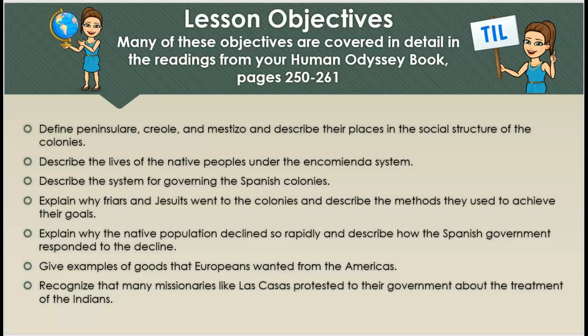Explain why friars and Jesuits went to the colonies and describe the methods they used to achieve their goals. Explain why the native population declined so rapidly and describe how the Spanish government responded to the decline. Give examples of goods that Europeans wanted from the Americas, and recognize that many missionaries like Las Casas protested to their government about the treatment of the Indians.